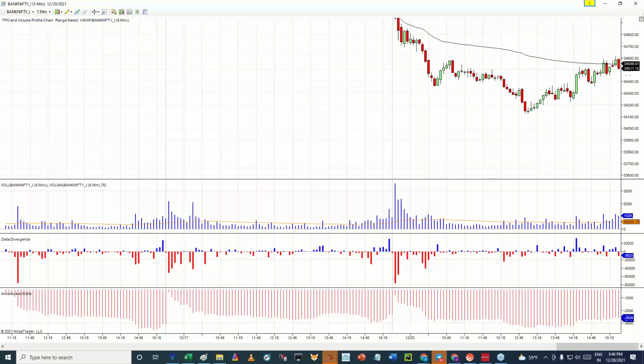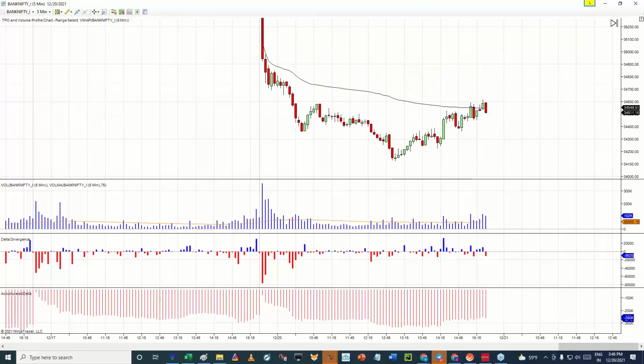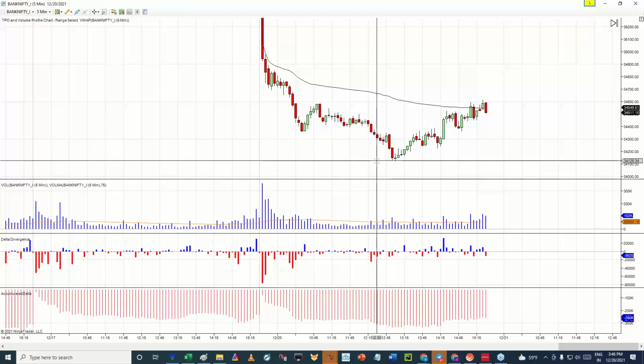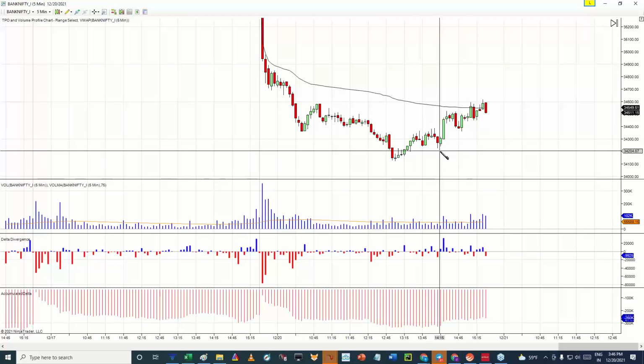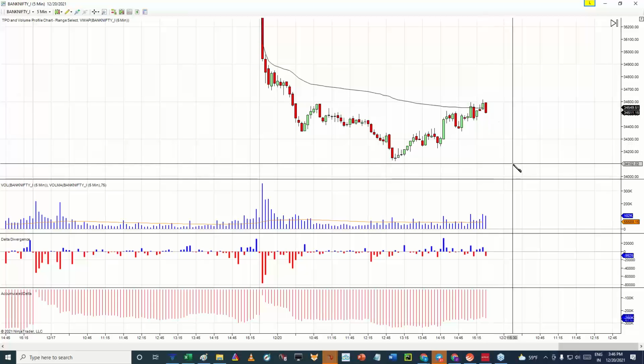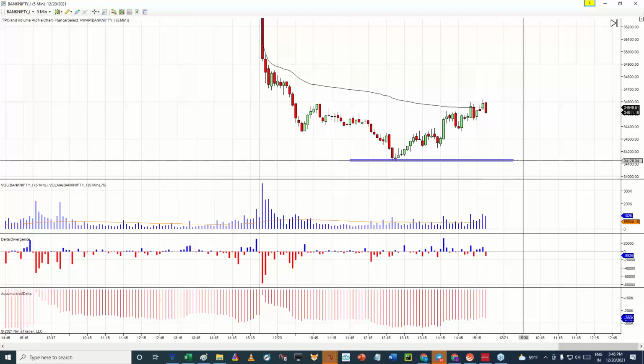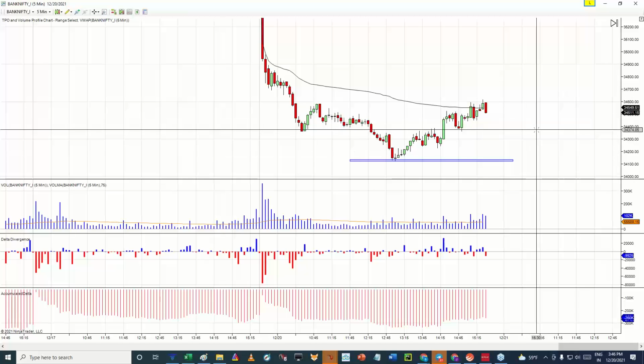Now either two things can happen: either Bank Nifty can give a big breakdown of 34,000 level tomorrow, and that will be possible again only and only when we see a very high set of sell off take place in Bank Nifty, and we see Bank Nifty break this low with high volume. That will be a possibility, right?